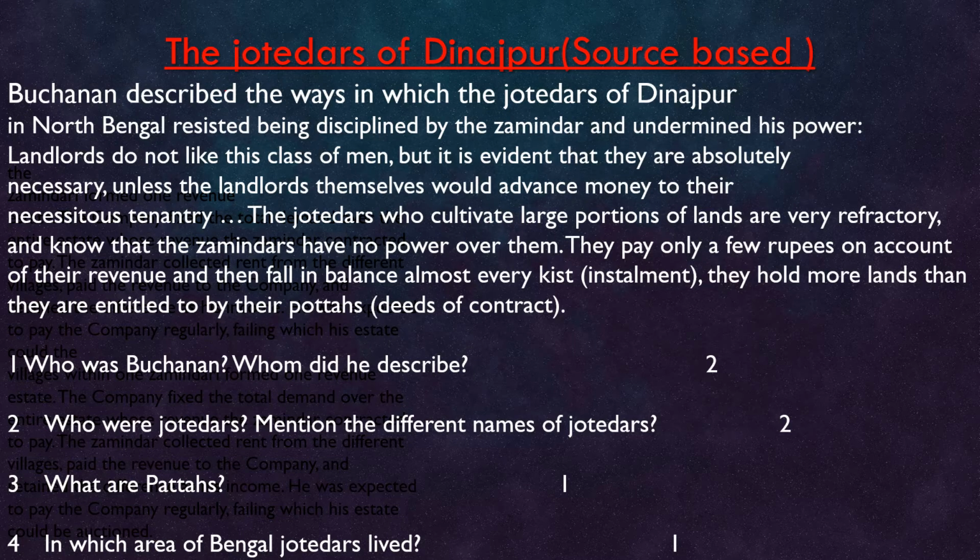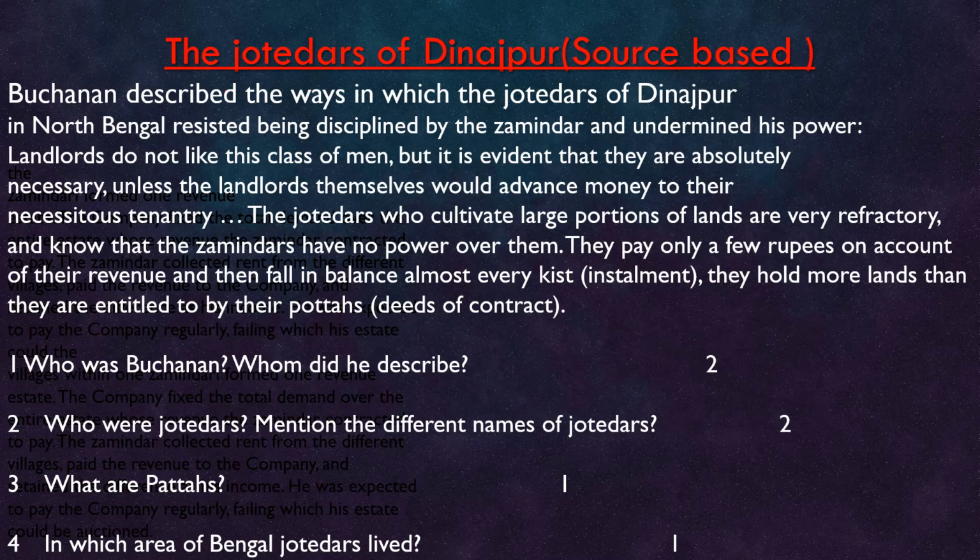The Jotedars of Dinajpur. Sometimes a source-based question may come. Buchanan described the ways in which the Jotedars of Dinajpur, here in North Bengal, resisted being disciplined by the Jamindar and undermined his power. Landlords do not like this class of men, but it is evident that they are absolutely necessary unless the landlords themselves would advance money to their necessitous tenantry.